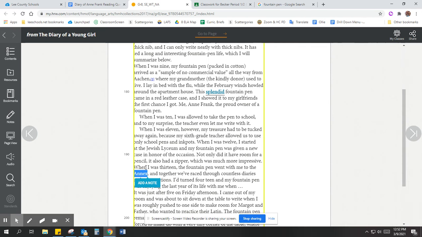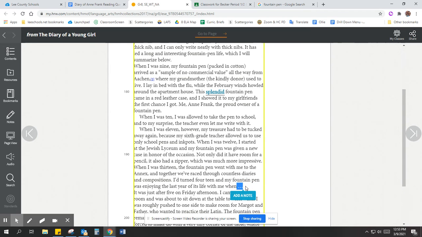Oh, that's cool. It's in hiding with her. When I was 13, the fountain pen went with me to the annex, and together we've raced through countless diaries and compositions. I had turned 14, and my fountain pen was enjoying the last year of its life with me when dot dot dot.